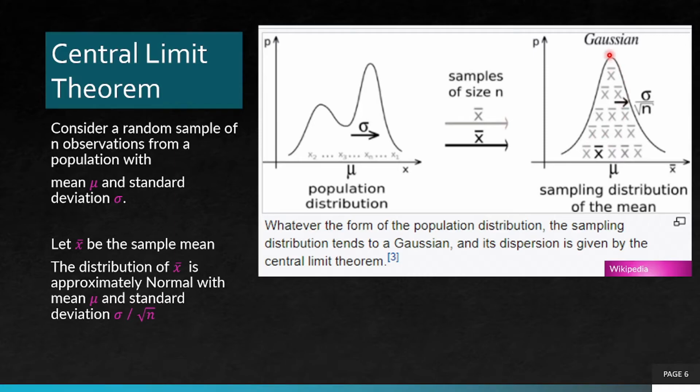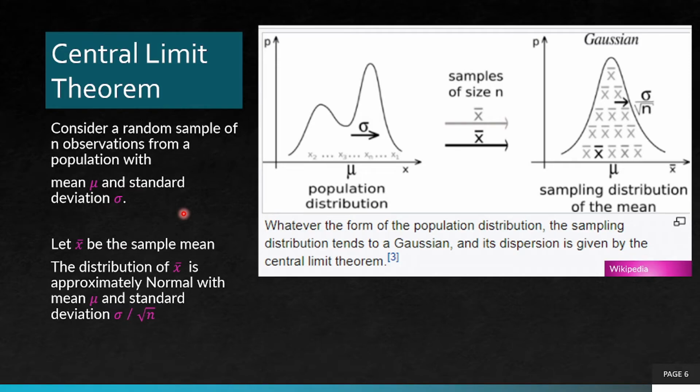So these are the sample means, and then the distribution of x bar, that is the sample mean, is approximately normal with a mean mu and a standard deviation of sigma by root n, where n is the number of samples collected.